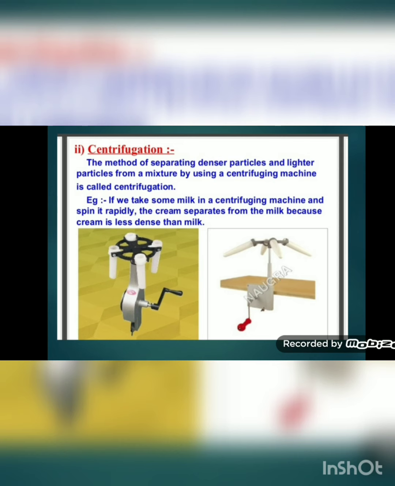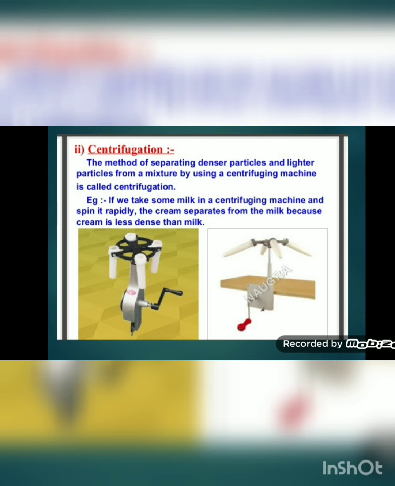Now the principle of centrifugation is that when spun rapidly, the denser particles are forced to the bottom and the lighter particles stay at the top. So on this principle the centrifuging machine works. Now the applications of the centrifugal method. It means in which areas is this method used? Number one, it is used in diagnostic laboratories for blood and urine tests. So in laboratories, this method is used in blood tests and urine tests.